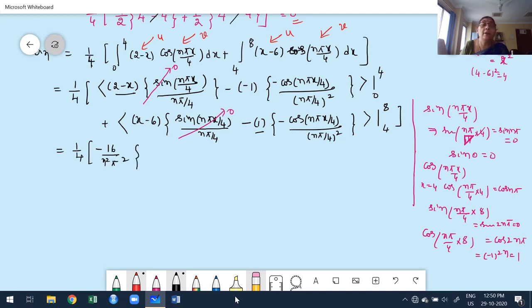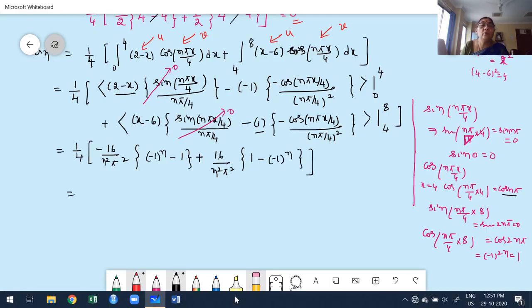It's nothing but the upper limit. What is the upper limit? 4. For 4, what we get? Cos n pi. What is cos n pi? It is minus 1 to the power of n, minus cos 0. What is cos 0? It is 1. Moving to this term, minus into minus is plus, again we get 16 by n square pi square, and apply the upper limit. What's the upper limit? 8. What is cos of n pi by 8? It is cos 2n pi. What is the cos of 2n pi value? It is 1, minus, once you put 4, cos n pi is minus 1 to the power of n.